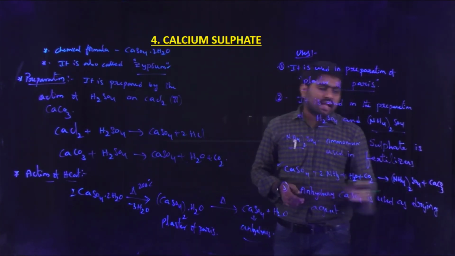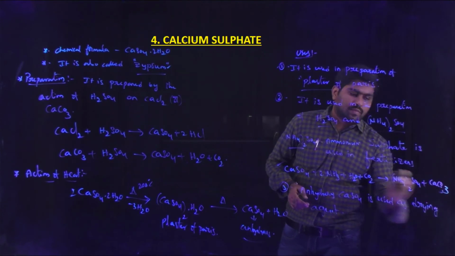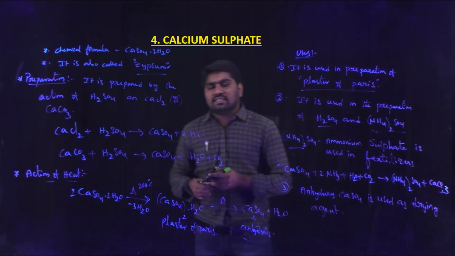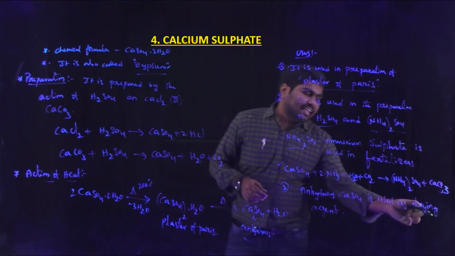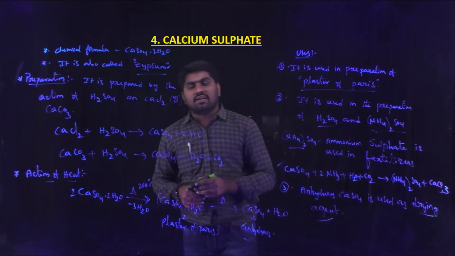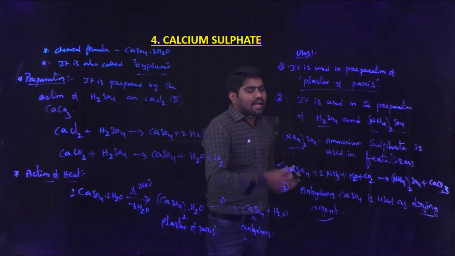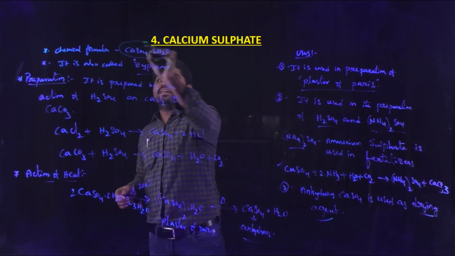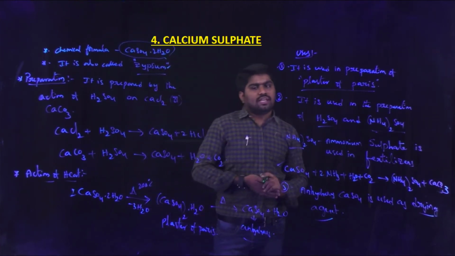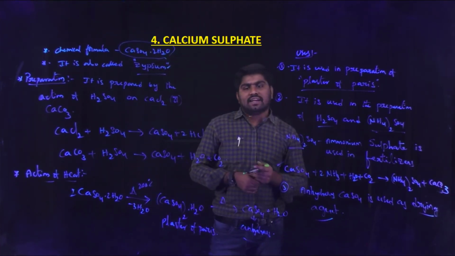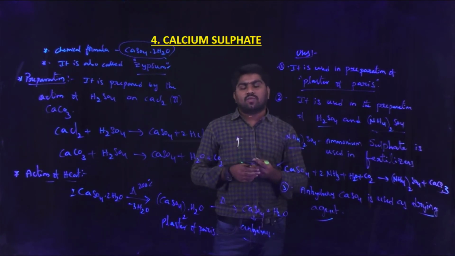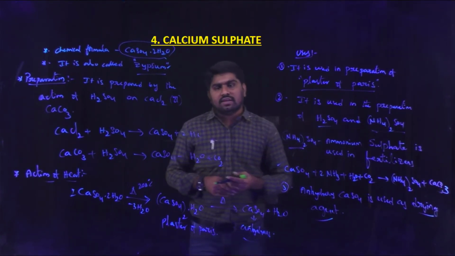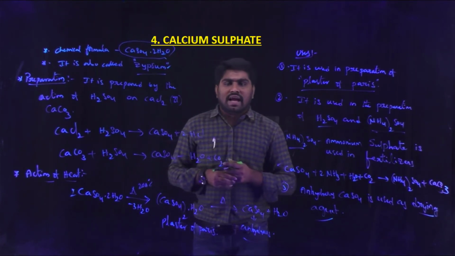Anhydrous calcium sulfate is used as a drying agent, because calcium sulfate exists as CaSO4·2H2O. That's why anhydrous CaSO4 readily takes water molecules from other substances and dries them. So this is about calcium sulfate.